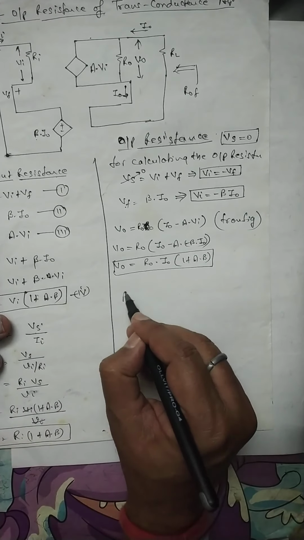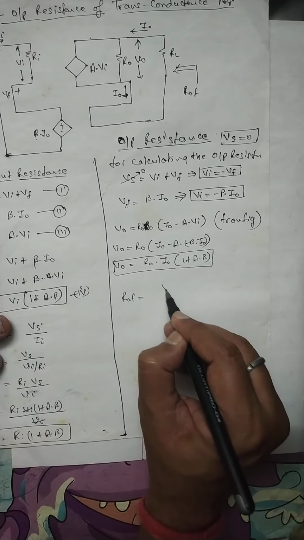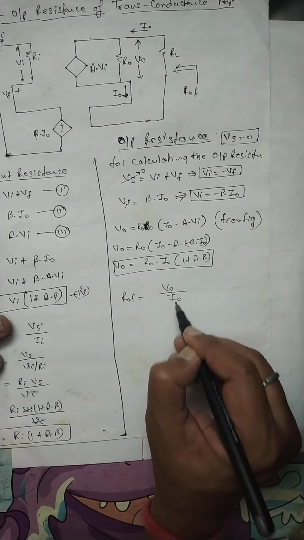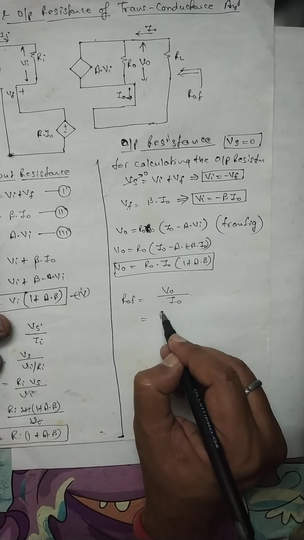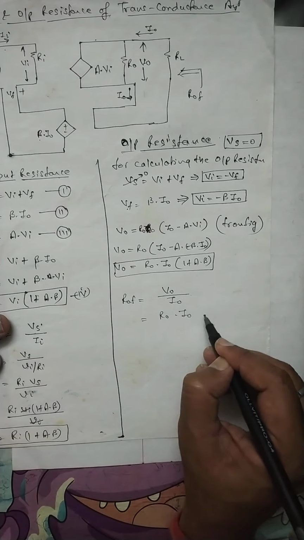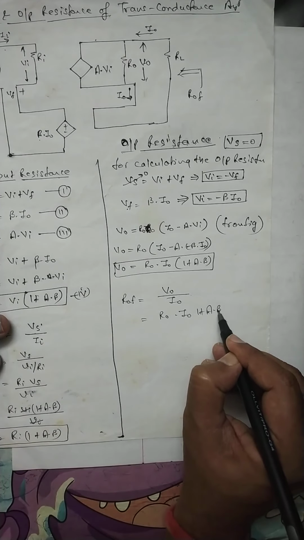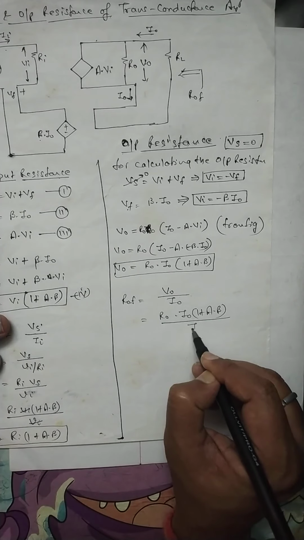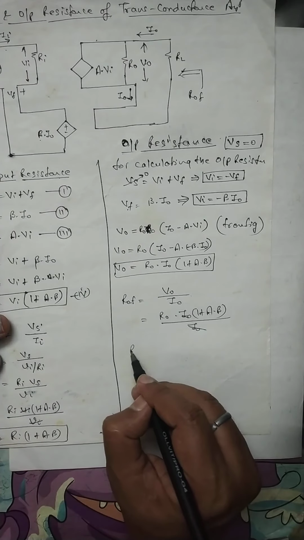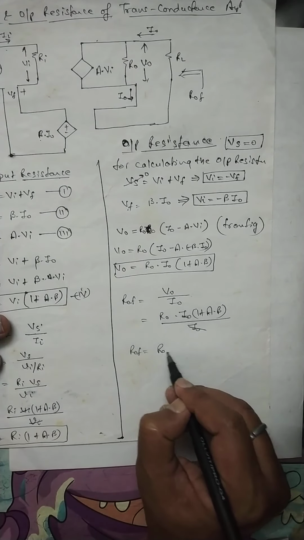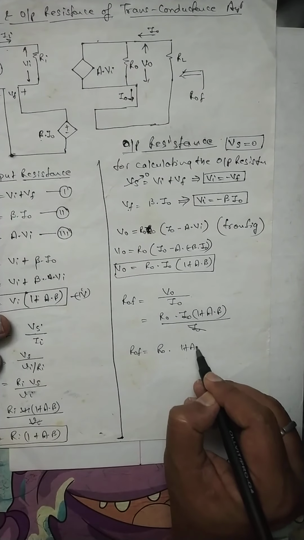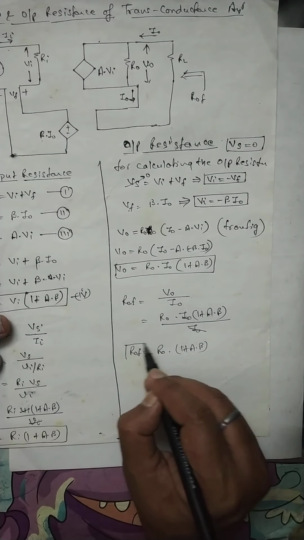Putting the value of V0, ROF is equal to R0 into I0 (1 plus A into beta) upon I0. I0 will be cancelled out. So ROF is equal to R0 into (1 plus A into beta).